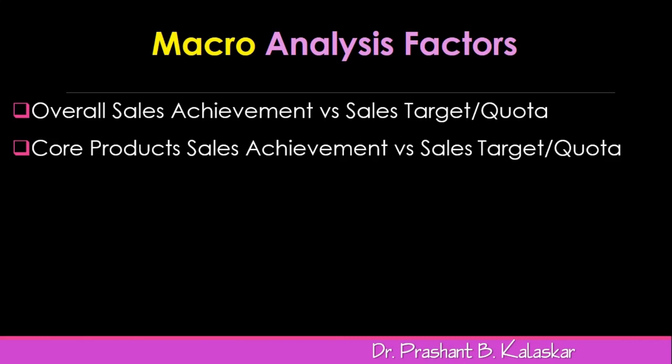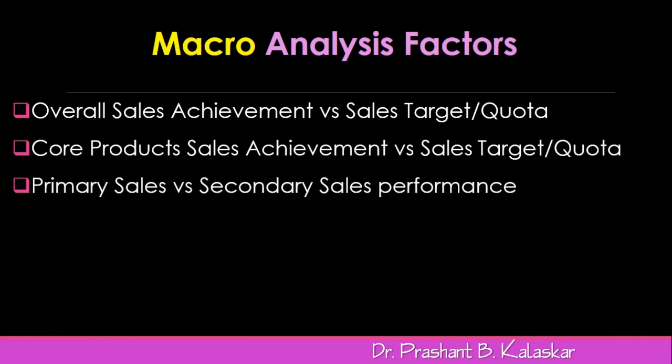Hence, evaluation of primary sales value of core product is compared with the target value and is also compared with the secondary sales of core products. The primary sales versus secondary sales performance. The primary sales is when the products are purchased by the wholesalers from the company or company-appointed CFA.